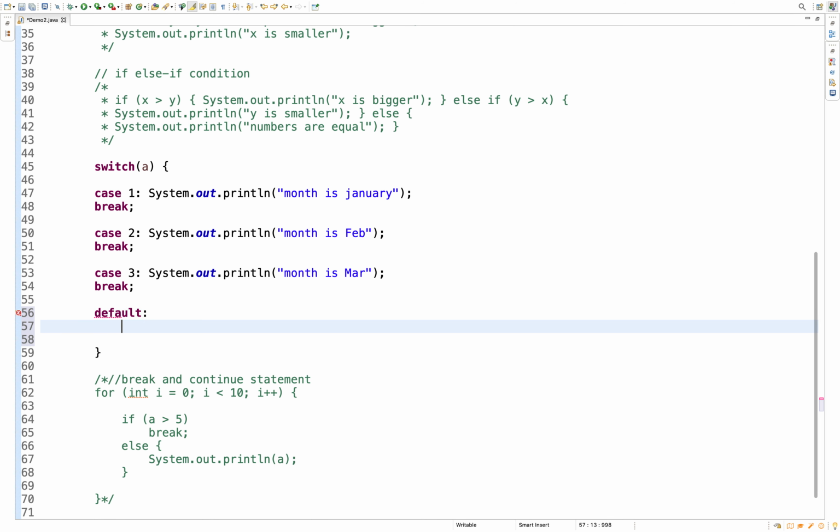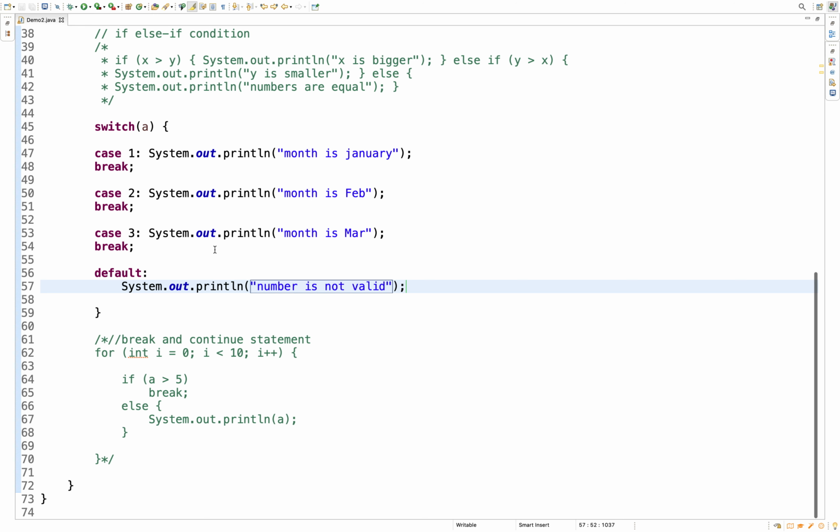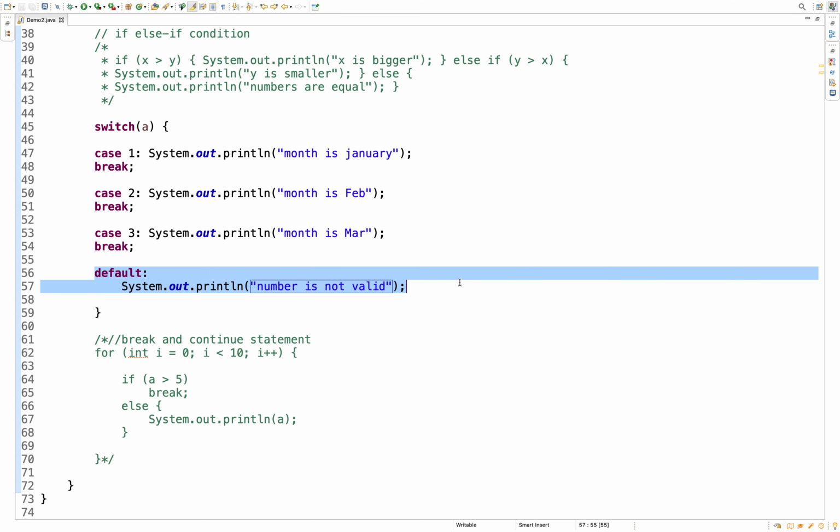You can always run the default statement. Let's print something, say, number is not valid. That means you have passed an invalid number. Suppose the month value will be from 1 to 12, right? You have passed some 13. Or in your case you are handling only 1, 2, 3, and you are passing a fourth value, which is not the expected value. In that case, the default block will get executed.